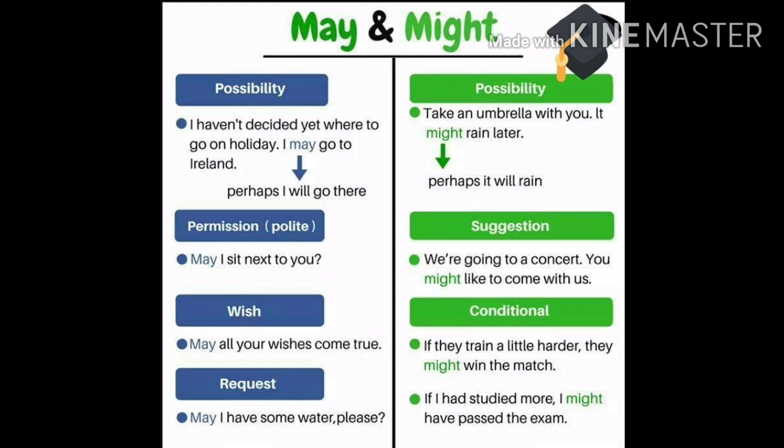Look at the example given for may. I haven't checked yet where to go on holiday. I may go to Ireland. Here the meaning is perhaps I will go. There is a possibility that I will go there. Look at the example given for might. Take an umbrella with you. It might rain. Here also we use might to denote possibility in future.